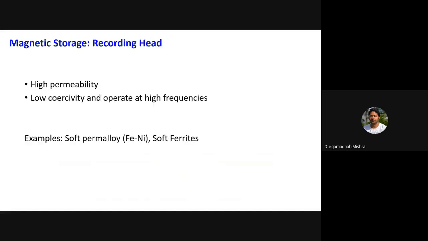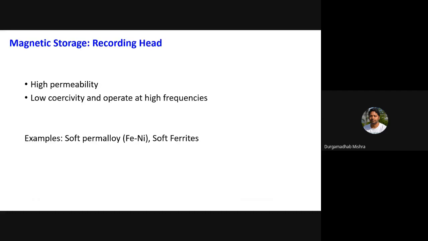And for the recording head, it is again based on the magnetic induction principle. So it should have a high permeability, and of course a low coercivity. The material choices were soft permalloy or soft ferrites. Soft means they always have a high permeability.